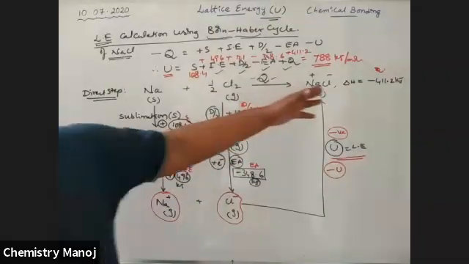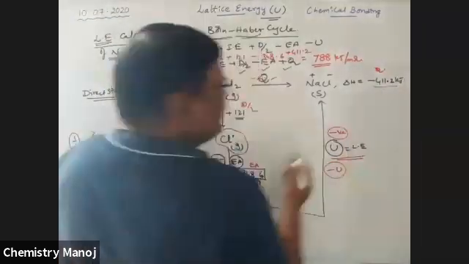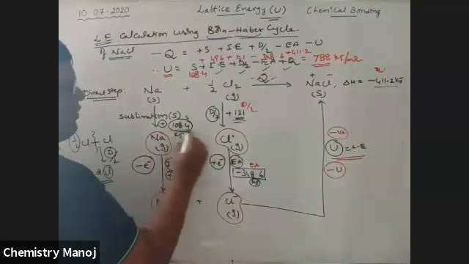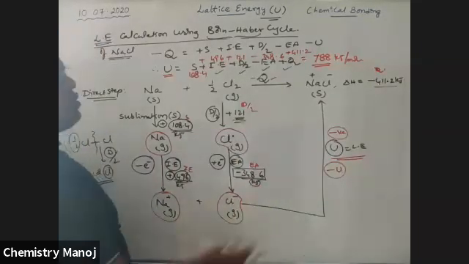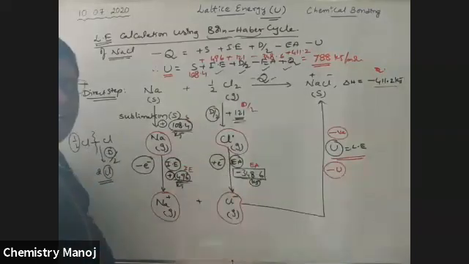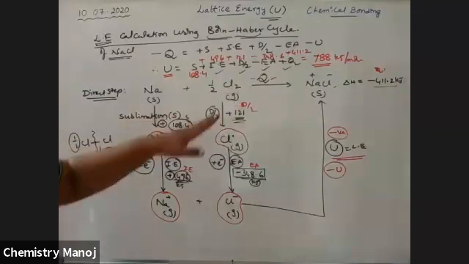So you should mind these values. I don't calculate these values. This is a given value, this one is a given value, this one is a given value from your textbooks. So by using all these values, I calculated that one. If we don't know these values, it is not possible to calculate. All these values come from your memory.